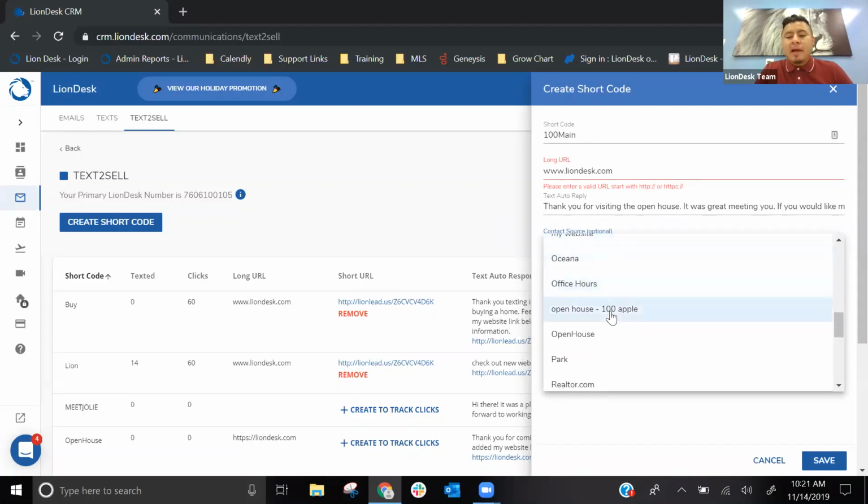So you'll see open house. I'll have a few open house codes, short codes, so you can select any source that you want. You can create one that says Text-to-Sell. That way you can see who's coming in from Text-to-Sell.